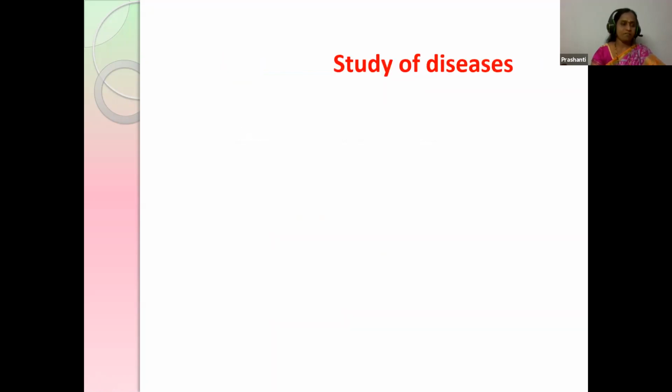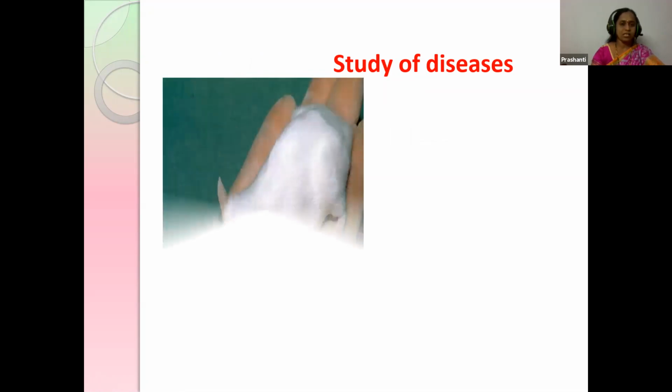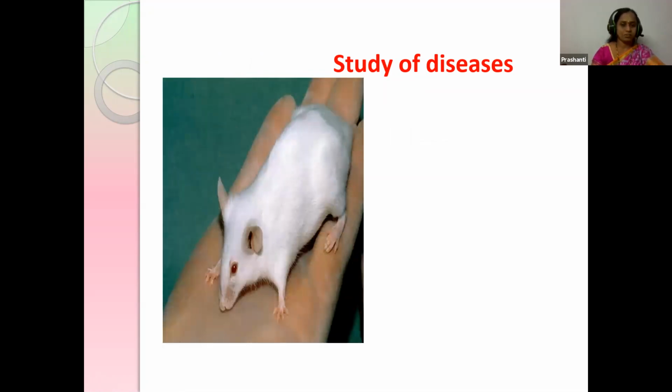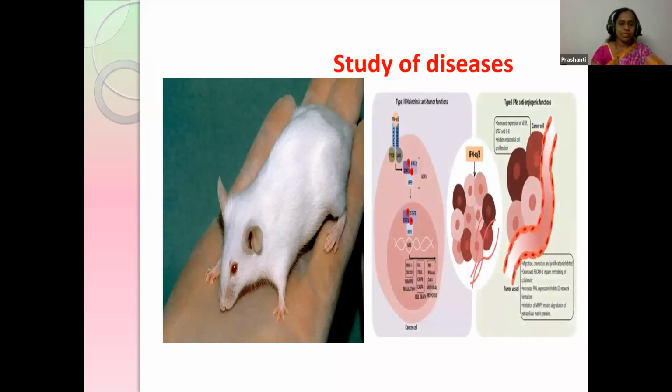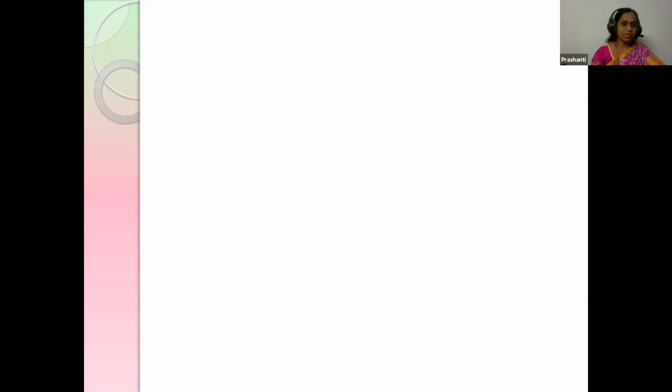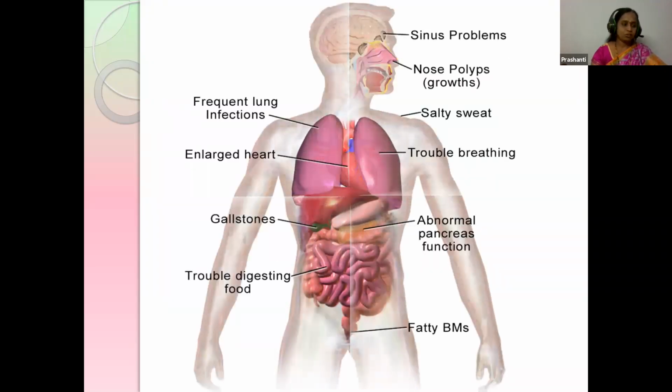Next, to study the various diseases. Here they have taken mice to study the various diseases. So this is the transgenic mouse to study the various characteristics. The changes taking place in the disease are studied by inserting the foreign DNA into the mice. Okay, children. The next one over here is also used to study different diseases.